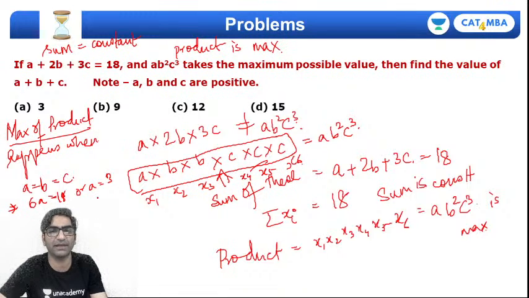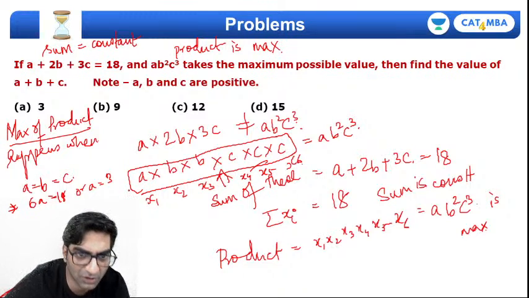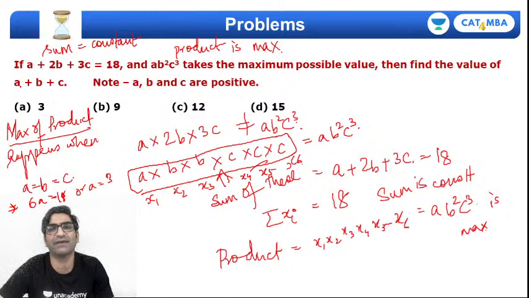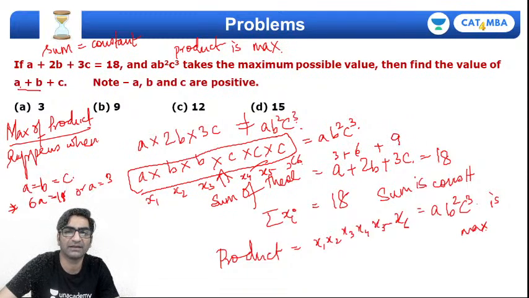Now if I take this value and substitute it in, the question says find the value of a plus b plus c. So if a is 3, then b will also be 3 and c will also be 3. But then this will become 3 plus 6 plus 9, which is indeed 18, and this one will become 3 into 3 square, that is 9 square, and this is 3 cube, 27 cube.